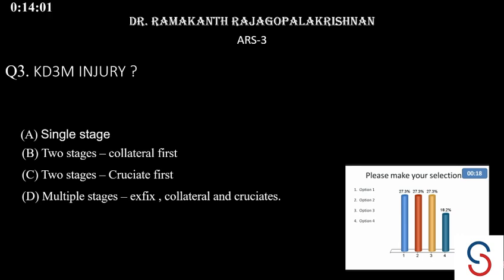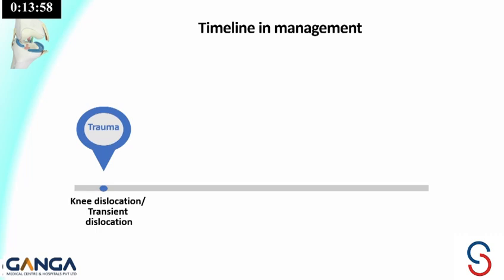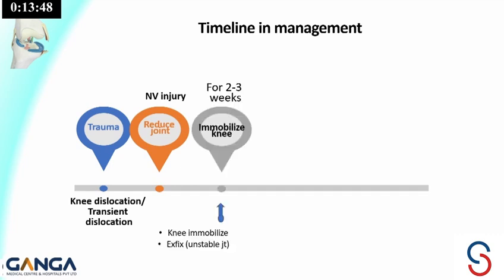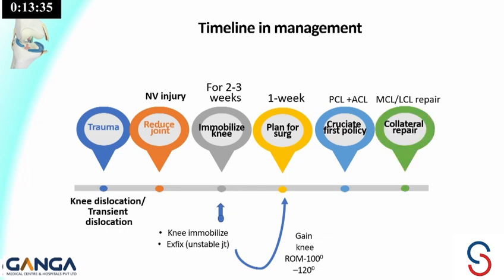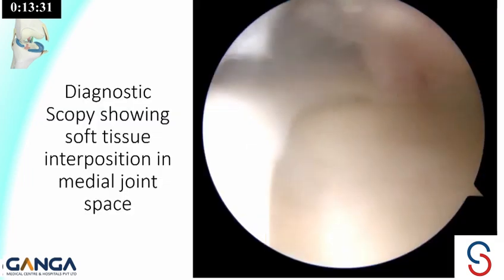So the timeline in management of these cases would be once knee dislocation happens. One of the audience questions was this. We reduce the knee, look for neurovascular status, then immobilize the knee. Just a knee brace would be sufficient. If it is too unstable and a lot of rotation happens, then we can put an X-fix, and after 1 week we can gain the movement. What we follow in our institute is cruciate first, and then we address the collateral, both in the single stage as well.